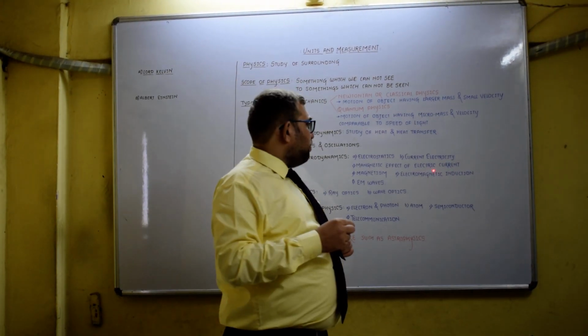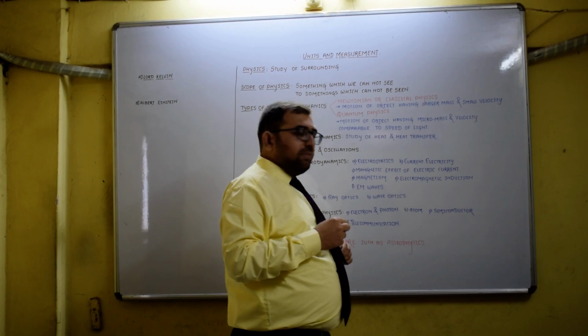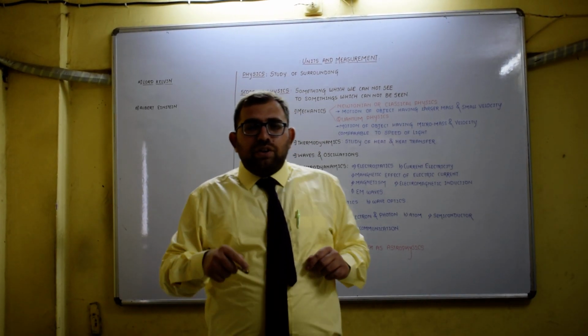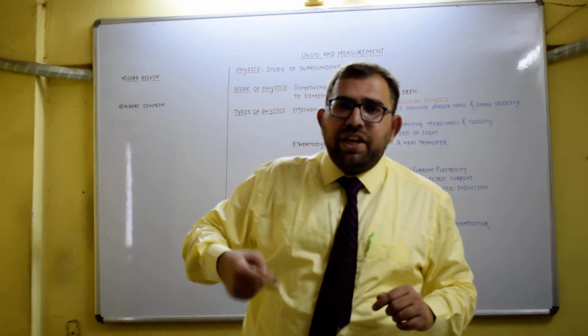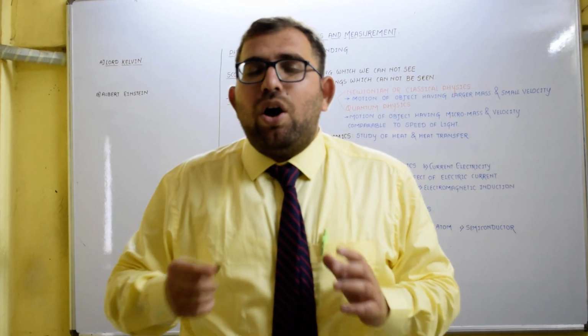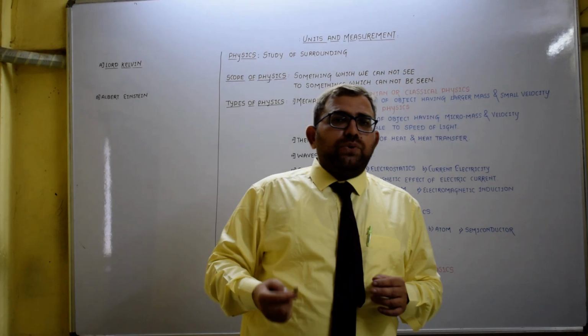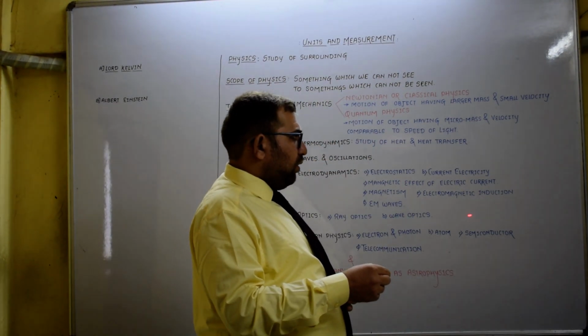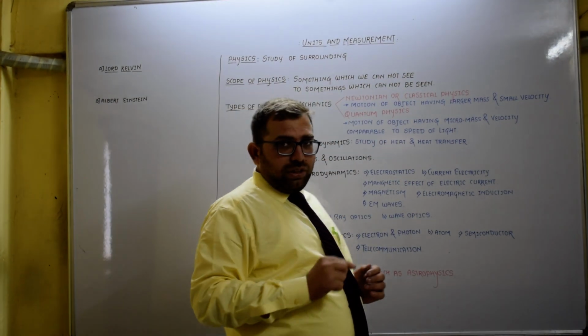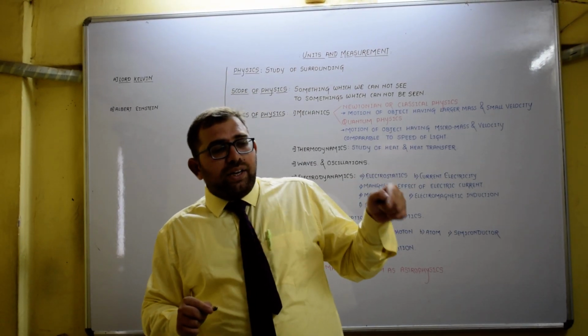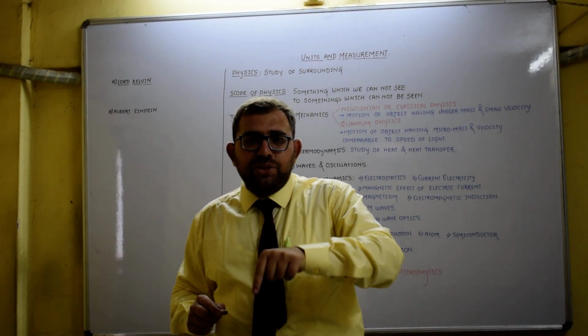Then we come to something called magnetism. And finally, whenever a magnetic field is changed with respect to objects, there is a formation of EMF, which we can study in electromagnetic induction. Due to current electricity, magnetism is induced.